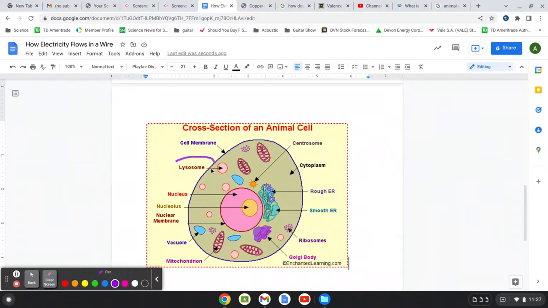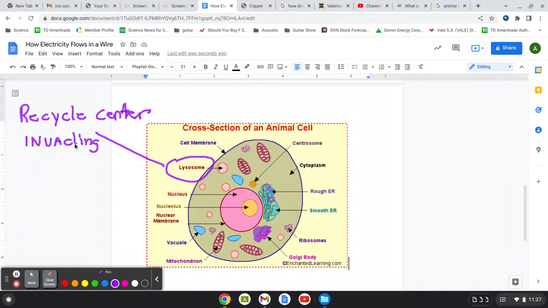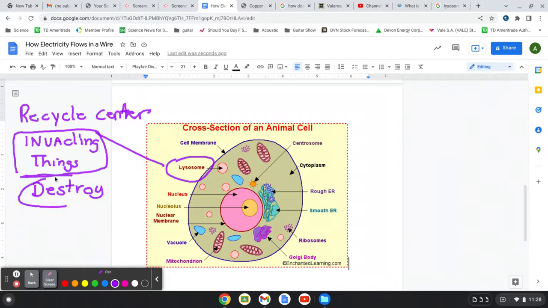By the way, the lysosome also, not only is it a recycle center, let's write that again, it also helps with invading things, right? Anything invading the cell. Doesn't help invade, it helps anything invading the cell. So we can say they destroy, it's a better word, right? Seek and destroy. They destroy anything invading the cell. That's the job of the lysosome. So they have a big job.